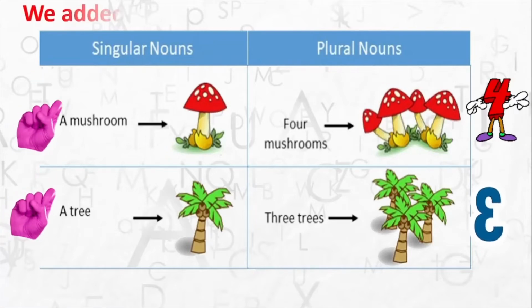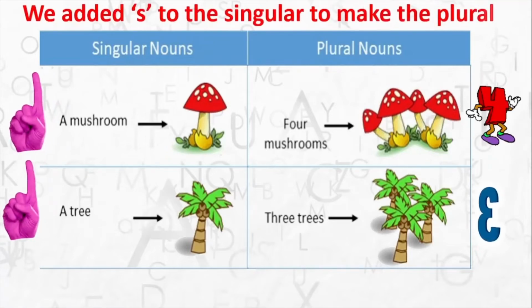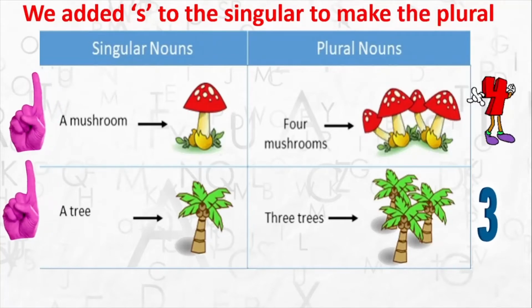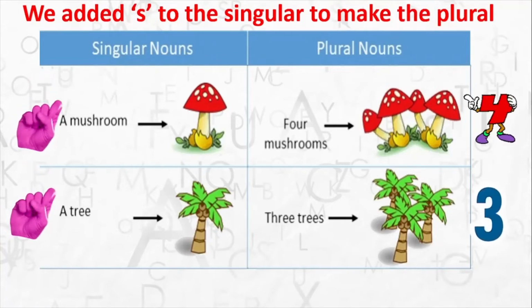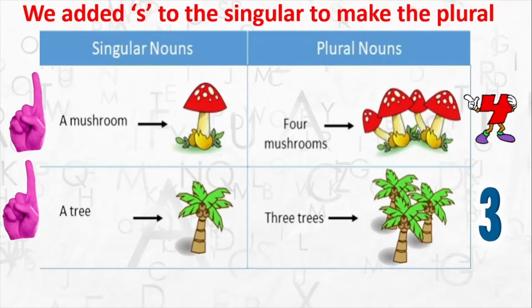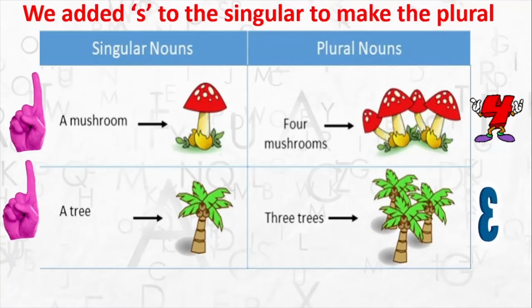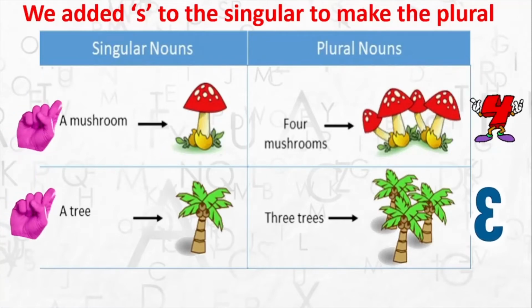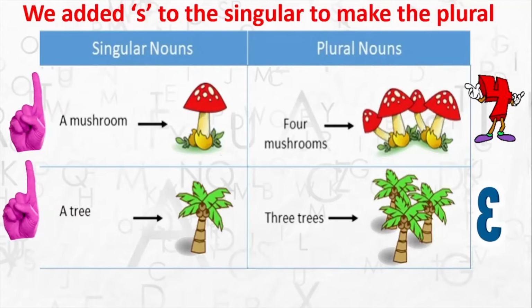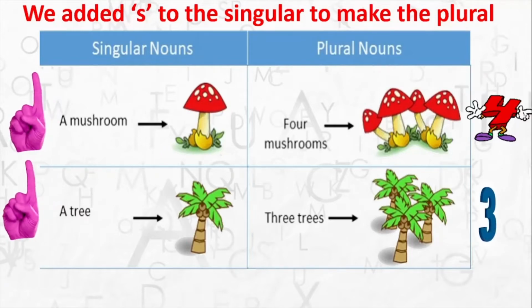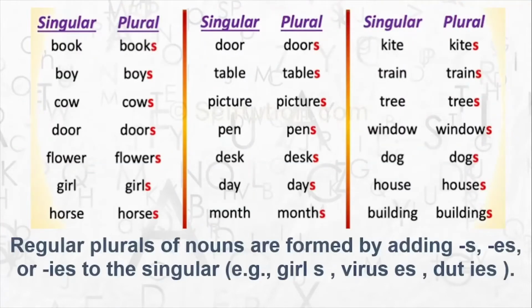Okay, let us take a look at some clue over here. So what did we do here? We added s to the singular to make it plural. To mushroom, you added the s to make it mushrooms. To tree, you added the s to make it trees. Alright, so sometimes we add s to the singular to make it plural. Let us look at some other examples now where we add s to the singular to make it plural.